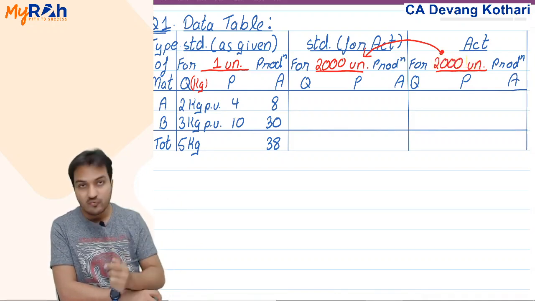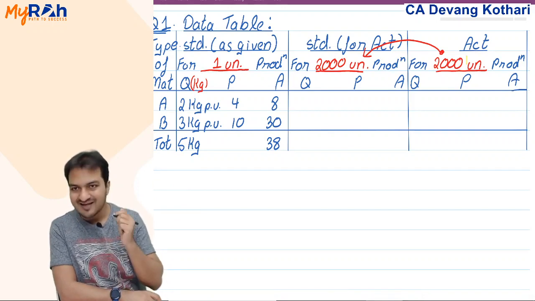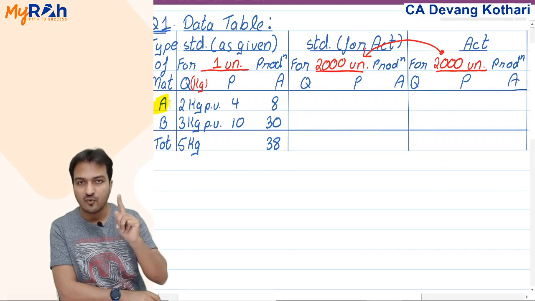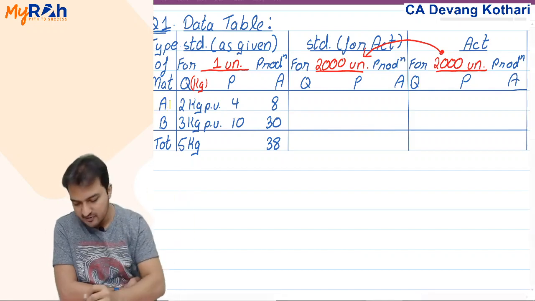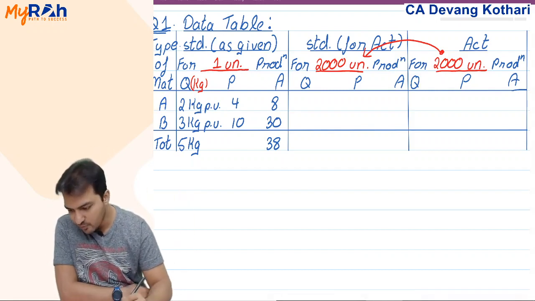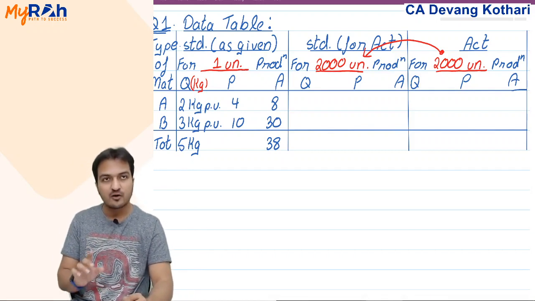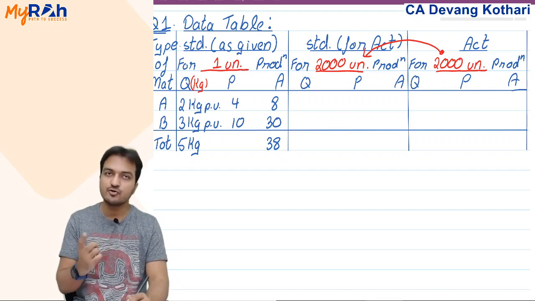How do you make that? Well, from the question. The question says that actual material A consumed is 3 kgs for 1 unit. Then for 2000 units, actual consumption is how much? You have consumed actually 3 kgs of material A for 1 unit and you have made 2000 such units.